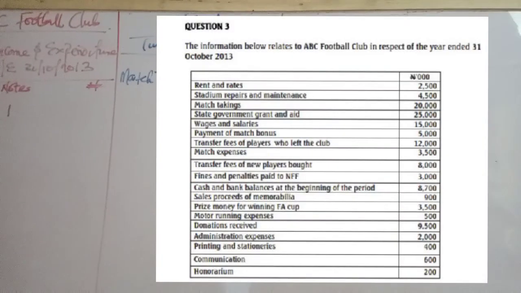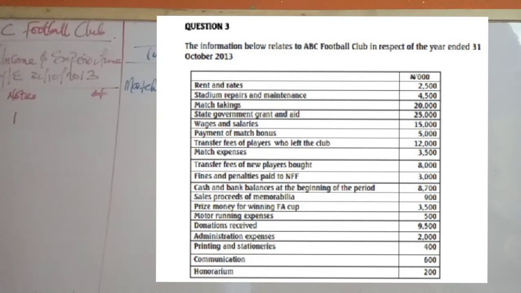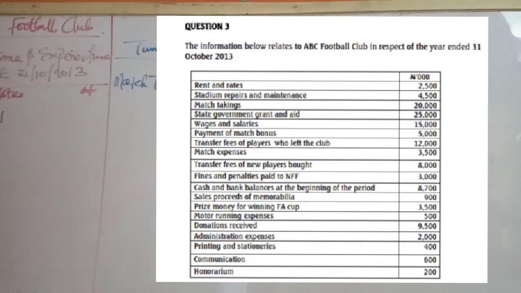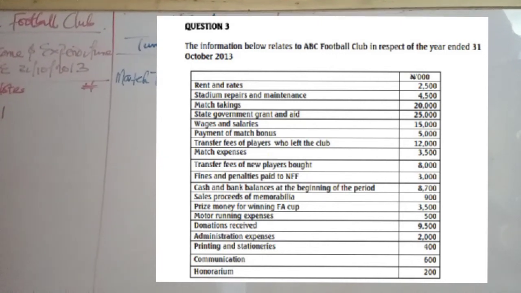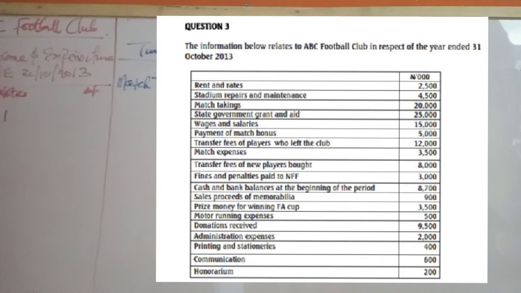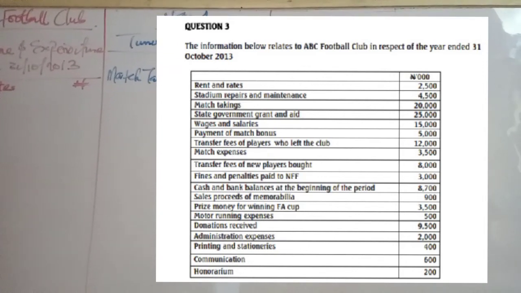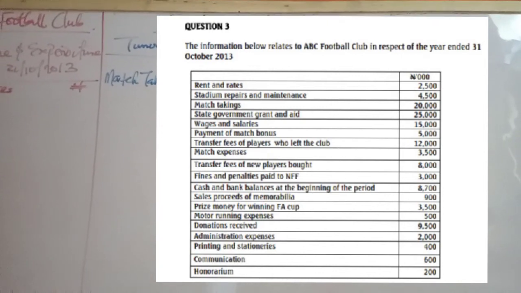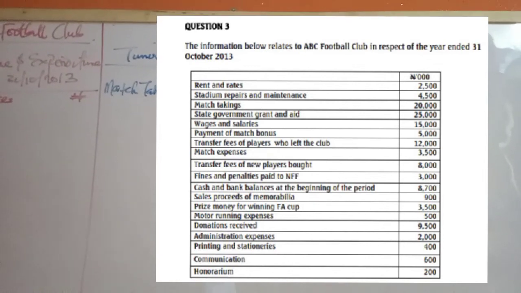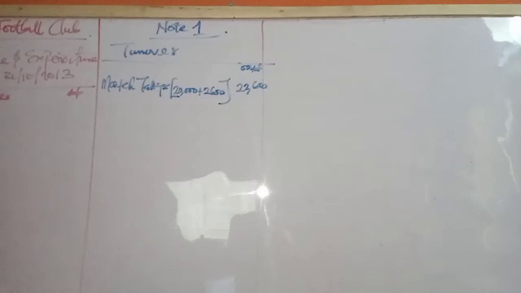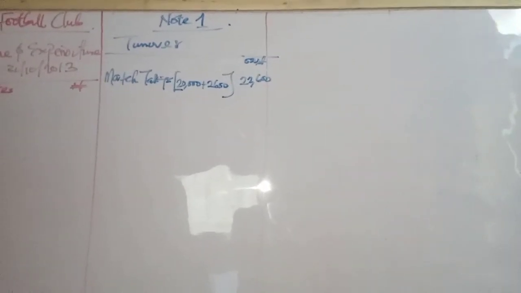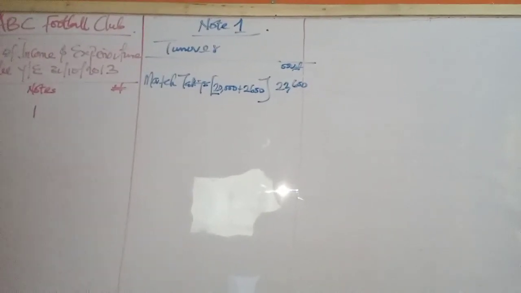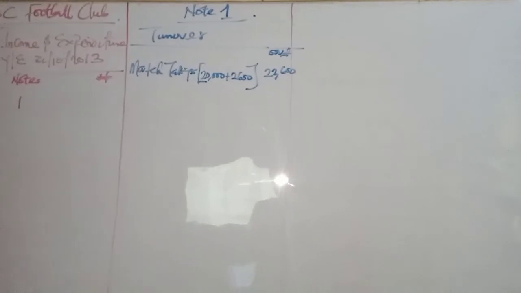What's the next item there? We have state government grants and aid, so that's more like other incomes. We have wages and salaries, an expense. Payment of match bonus, an expense. Transfer fees for players who left the club. If players leave the club, that means they are going to other clubs, and that other club pays our club for the player. So that's more like selling the players.